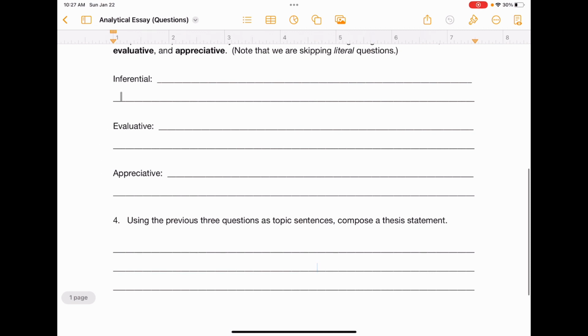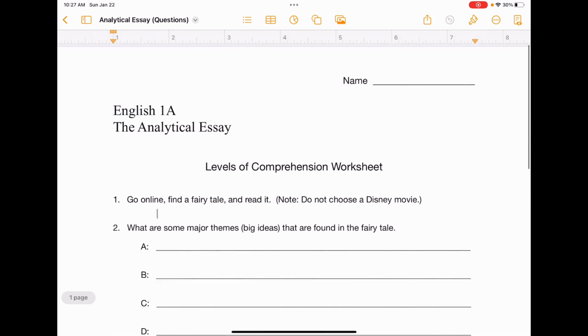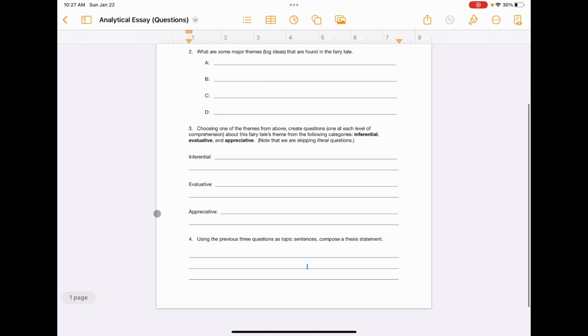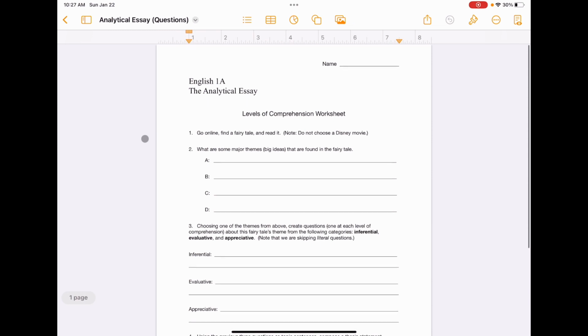So as long as these 3 questions all have to do with the same theme, have that theme in mind when you're coming up with these. It shouldn't be a problem when you get to number 4. And that's it. That is the worksheet, okay? So work through it and then keep it handy. You're going to turn this thing in when you turn in the final essay. All of this is going to be due this Sunday by midnight, same as usual, all right? So that's it for now.